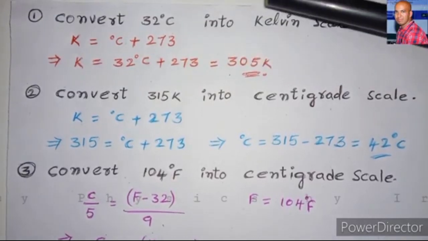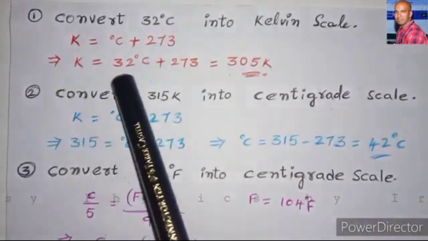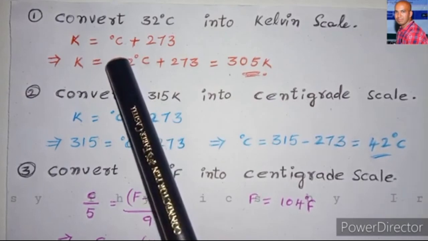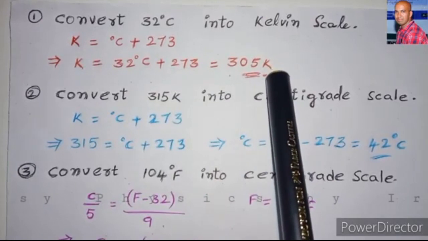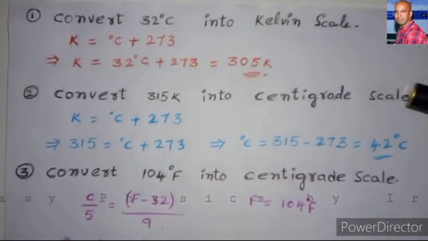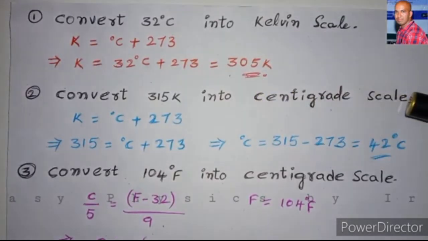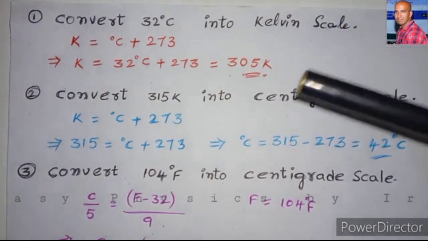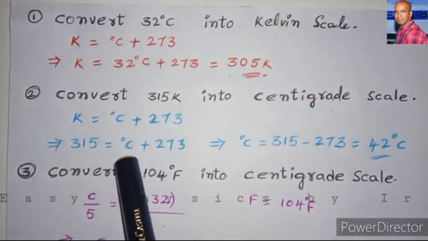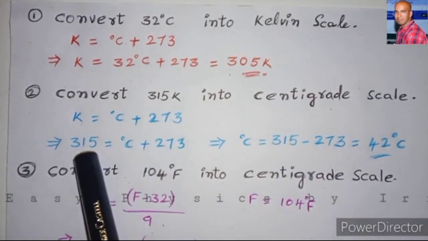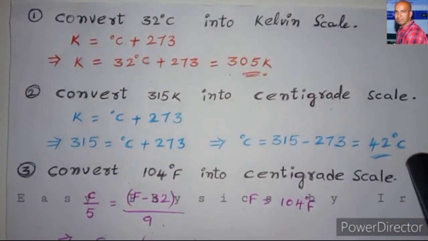Now, substituting the value in this formula, K equals, instead of the centigrade temperature, we write 32 degrees centigrade. By calculating, we get 305 kelvins. The second one: convert 315 kelvins into the centigrade scale. The same formula should be applied here. We apply the value in kelvins because we need to find the value in the centigrade scale. So 315 is substituted. By simplifying, we get 42 degrees centigrade.